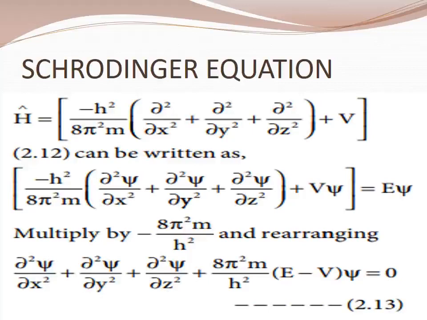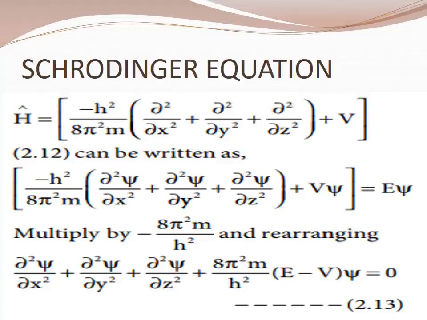Now we are multiplying by minus 8 pi square m by h square, and we are rearranging the equation. Further we will get dou square psi by dou x square plus dou square psi by dou y square plus dou square psi by dou z square plus 8 pi square m by h square, open the bracket, E minus V into psi, that is equal to 0. Okay, have you understood, children?